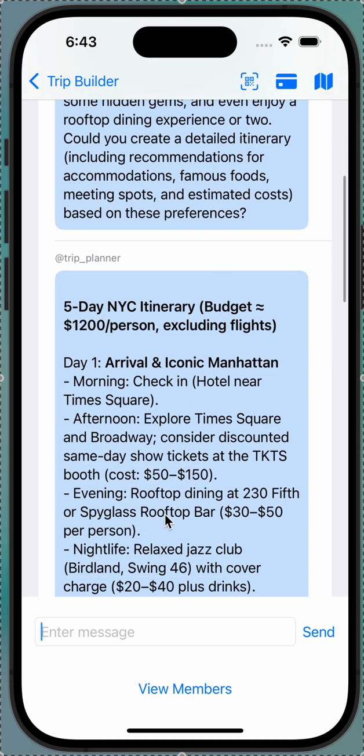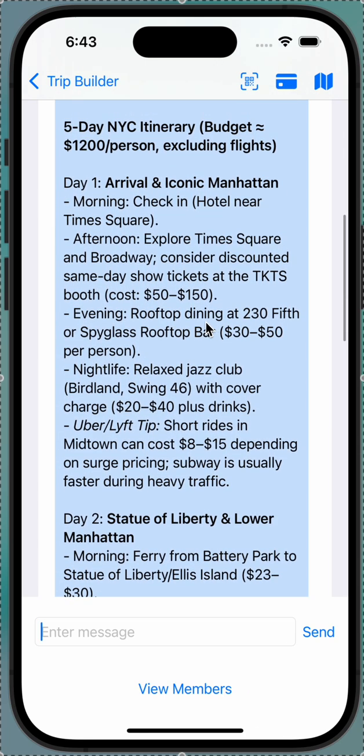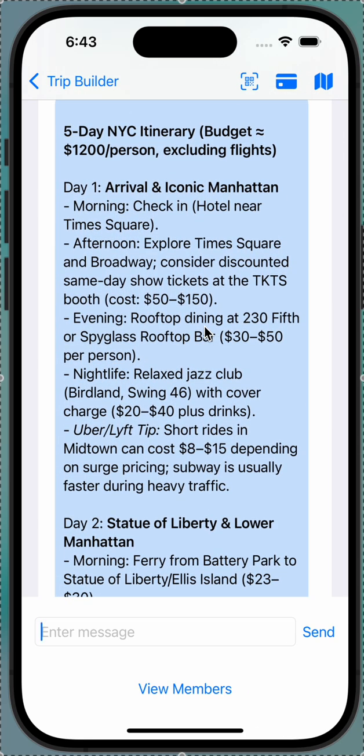So here you can see it's created a beautiful 5-day itinerary for exploring New York City for a budget of 1200 per person without travel, of course. And here you can see it has split it day wise, and within the day we also have made it such that it can split it time wise. So what can you do in the morning, what can you do in the afternoon, what can you do in the evening, and the beautiful nightlife in New York City. We also have the estimated budgeting cost per person for each of the activities.